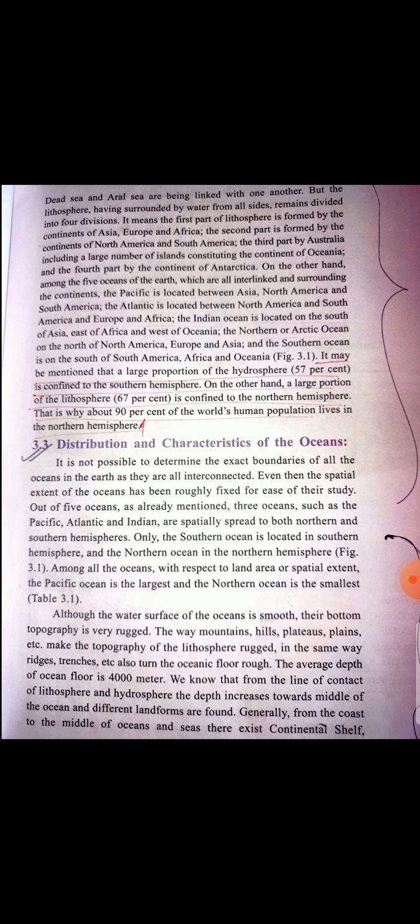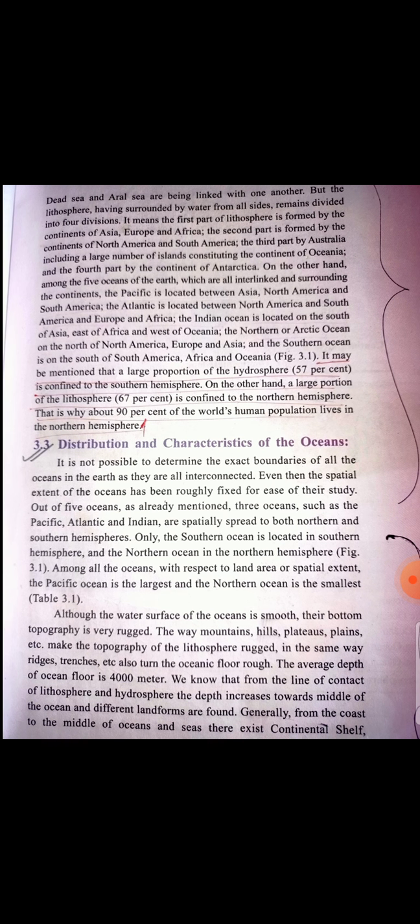Next, the distribution and characteristics of oceans. It is not possible to determine the exact boundaries of all the oceans on the earth, as they are all interconnected, so it is very difficult to locate the boundaries. We just locate them in between the countries. Even then, the spatial extent of the oceans has been roughly fixed for ease of their study.